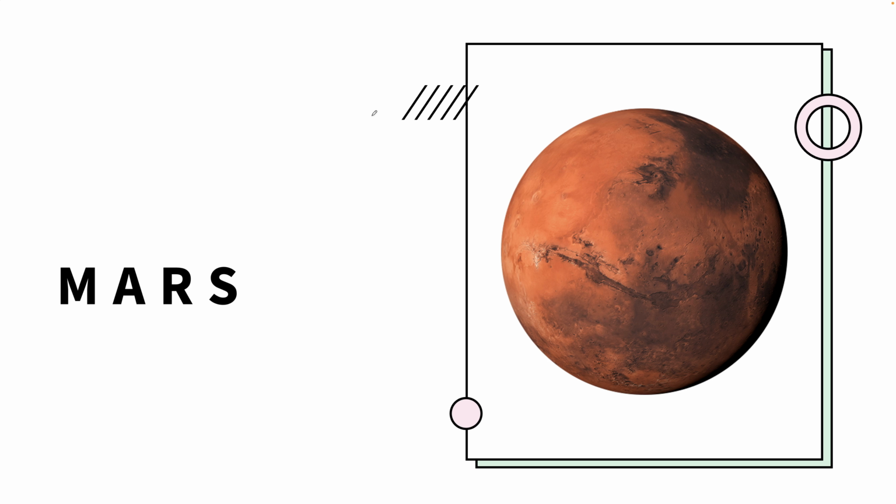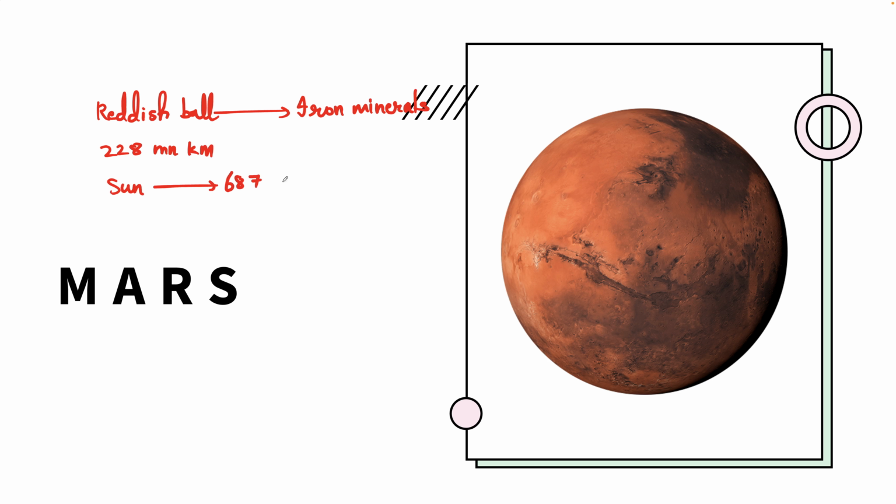Then we have Mars. Mars is the fourth planet from the sun and appears like a ball. A reddish ball. Why? Because of the iron mineral that is present on its surface. And Mars is located at about 228 million kilometers from the sun. It revolves around the sun in 687 Earth days, and it takes a little over 24 hours to rotate once on its axis.